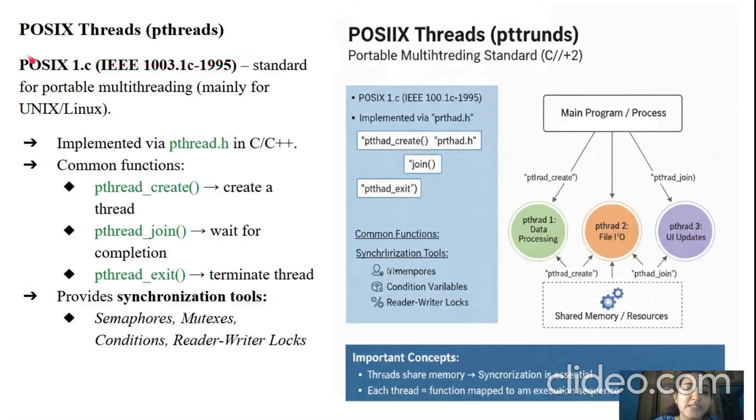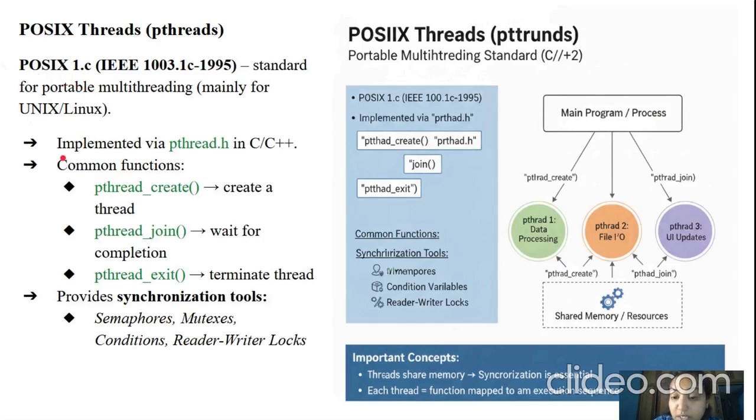Dear students, when you are studying operating systems and Unix concepts, this particular POSIX will come into existence. POSIX is implemented via pthread in C or C++ languages. Why are C and C++ so important for any computer science student? Whenever we deal with operating system concepts, C or C++ plays a major role for any software engineer.